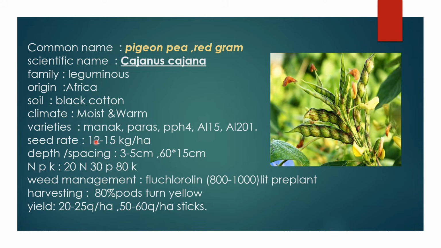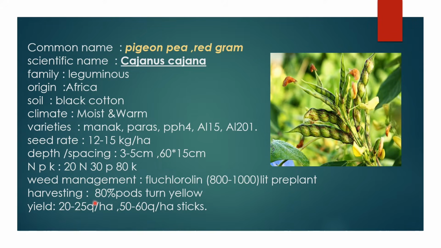The seed rate of pigeon pea is 12 to 15 kg per hectare, the depth is 3 to 5 centimeters, and the spacing is 16 to 15 centimeters from plant to plant and row to row. The NPK are 20 kg nitrogen, 30 kg phosphorus and 80 kg potassium. We have to apply both phosphorus and potassium as basal dose only. For weed management, fluchloralin is used with 800 to 1000 liters of water sprayed on the weeds, mainly as a pre-plant application.